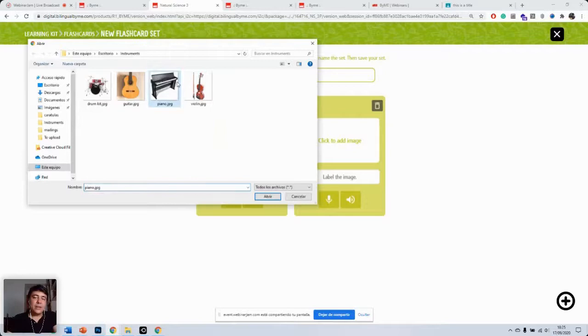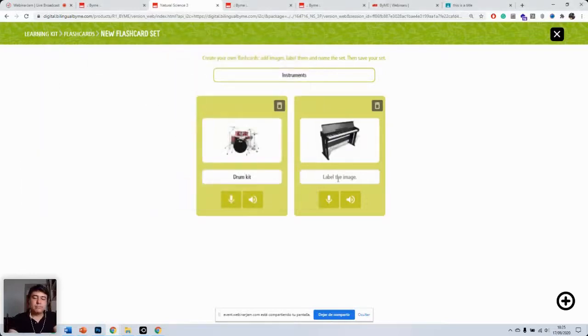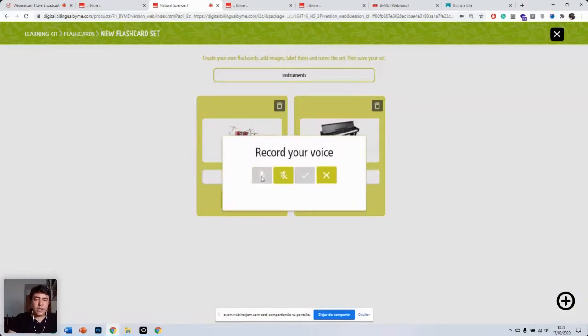Here I want to add a piano. So let's click on the piano. Now we've got these two buttons. Basically, here we can record the word, so our students will be able to hear how that particular term is pronounced. I'm going to do that now. Drum kit. As you can see, by clicking on the microphone you start recording, and by clicking on the other icon you stop the recording. Here you can check to see if it sounds okay. You probably can't hear it, but I can, and it sounds okay to me.